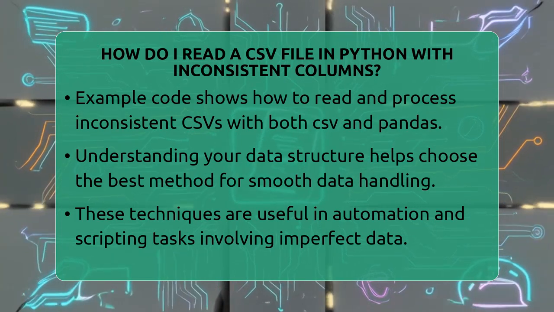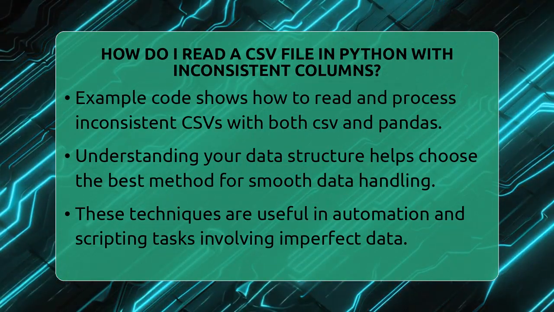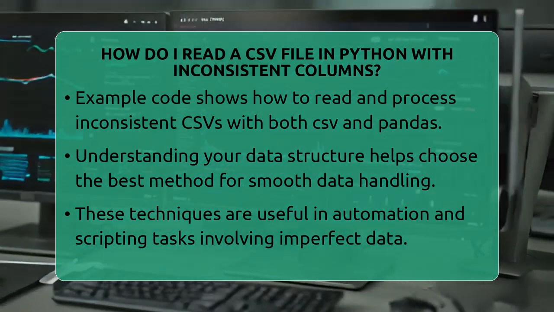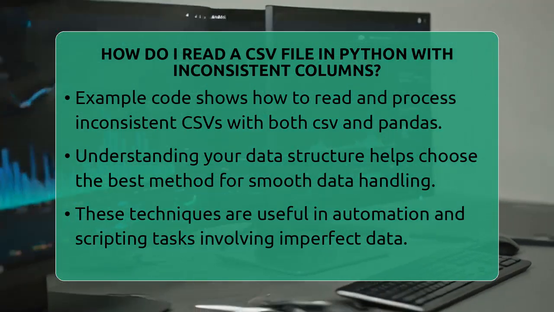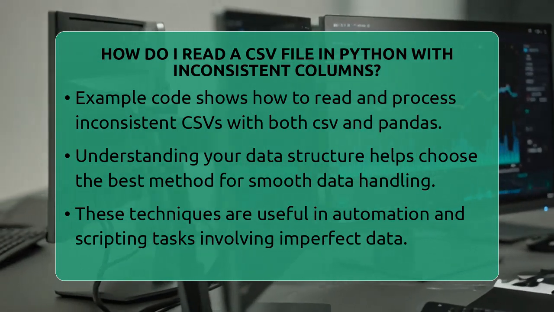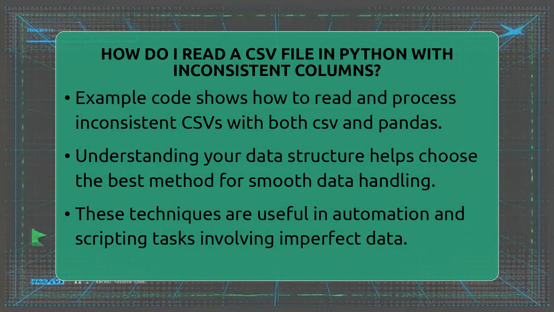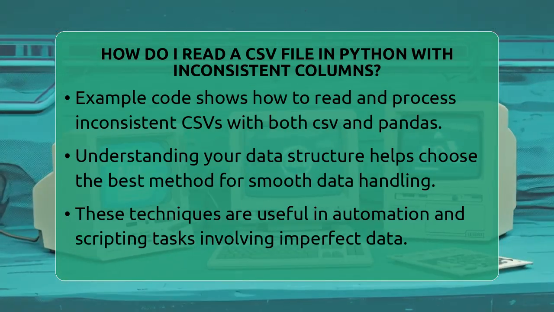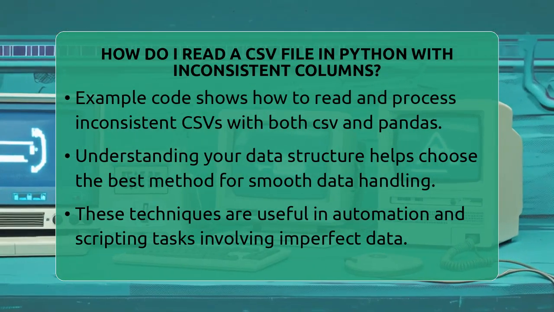First, determine the maximum number of columns in your data. Then, read the CSV with Pandas read_csv function, setting header to None and names to a range of numbers matching the maximum columns. This way, Pandas will automatically fill missing spots with NaN, keeping your data organized.